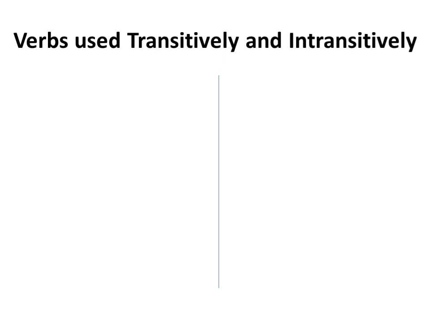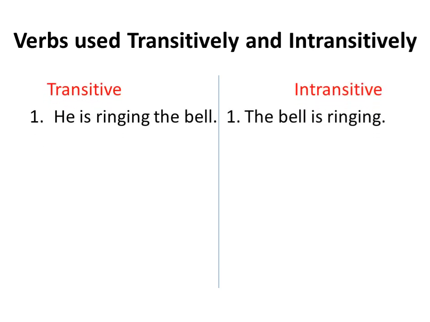How can we use a verb transitively and intransitively? Sometimes same verb can be used transitively as well as intransitively. It depends on sentence. As, he is ringing the bell.